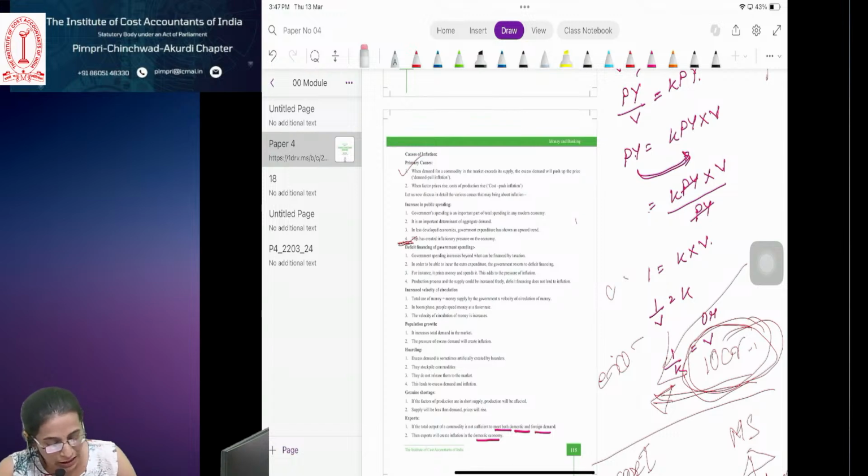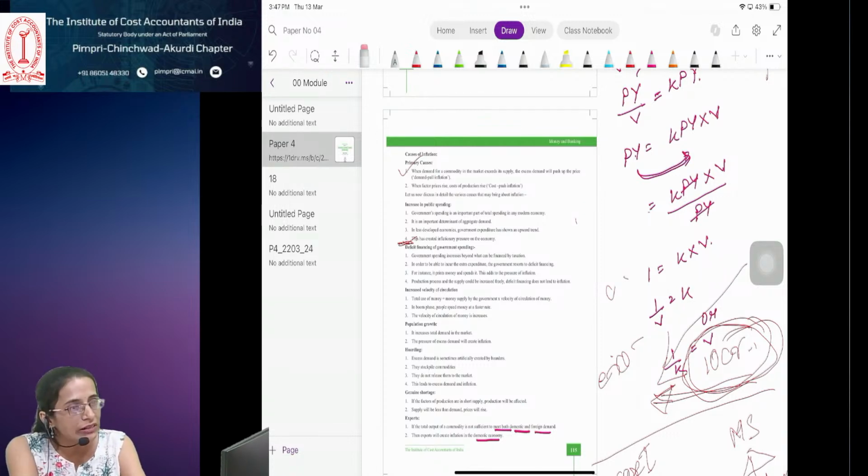Now we will see contingent functions of money. Besides the primary and secondary functions, money has certain contingent functions also. They may be stated as follows. Measurements and distribution of national income. National income of a country can be measured in monetary terms by aggregating the value of all the commodities. Similarly, national income can be distributed to different factors of production by making payments in money.